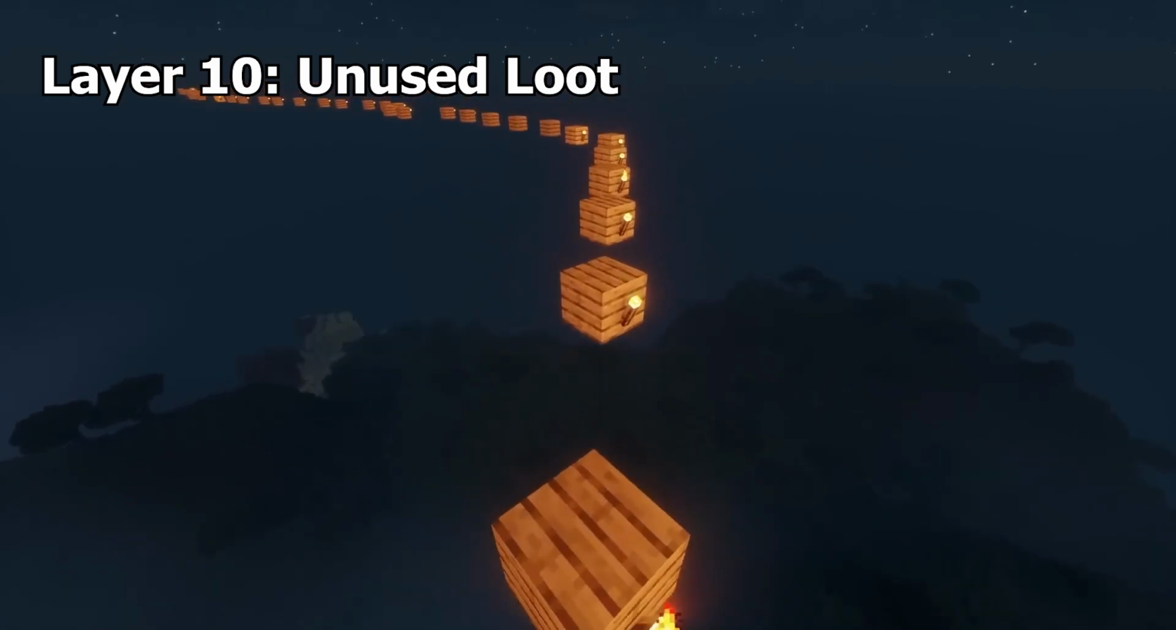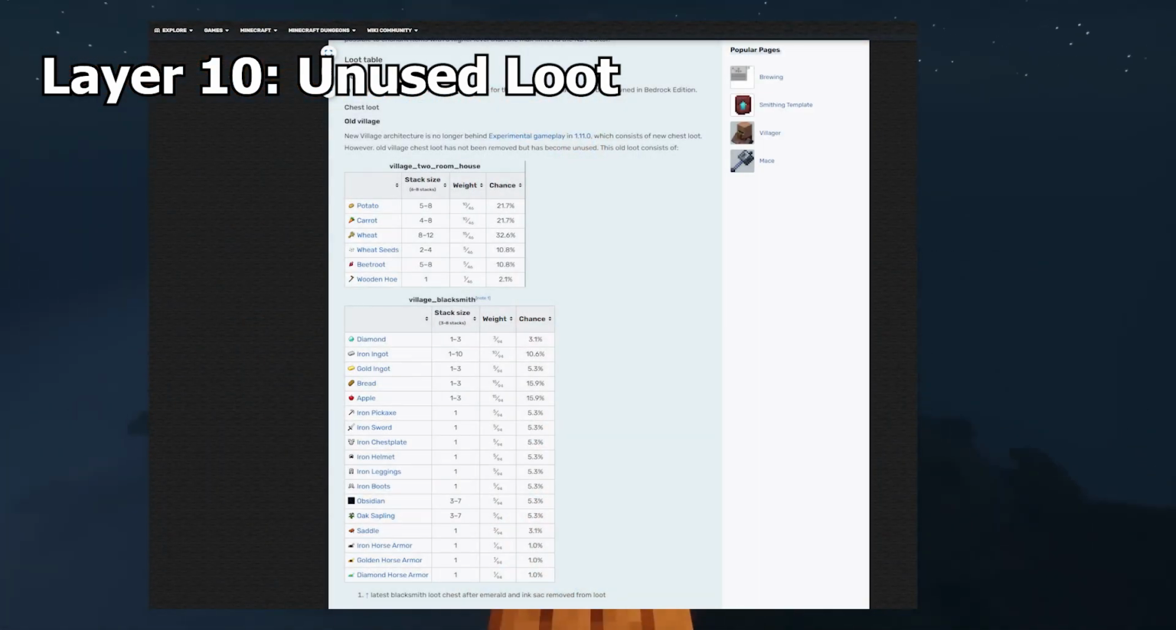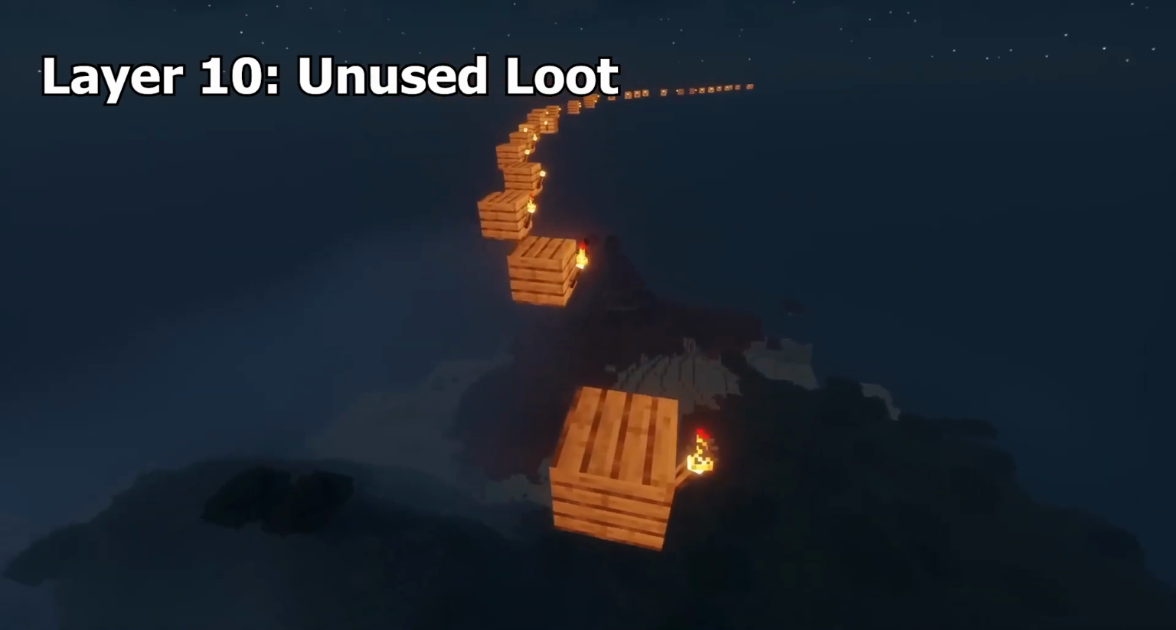Unused loot. Minecraft Bedrock Edition has some unused loot tables that appear for the giant mob and for some village houses and other structures. The structure loot is just the old loot tables that would change in later updates, but still exist in the game files.